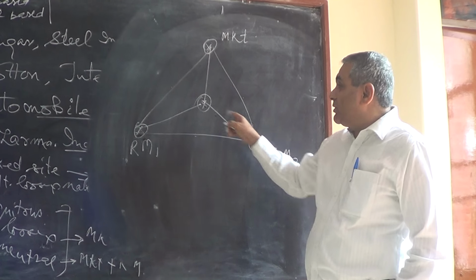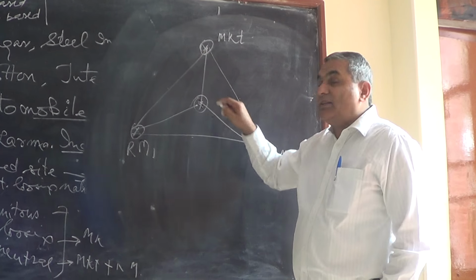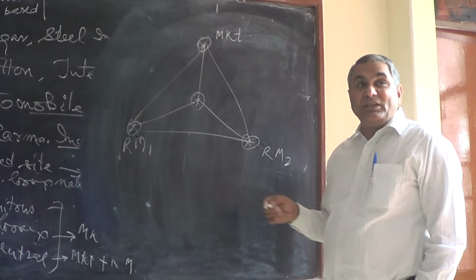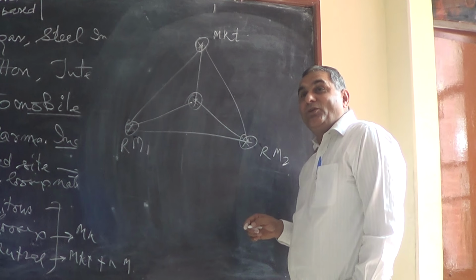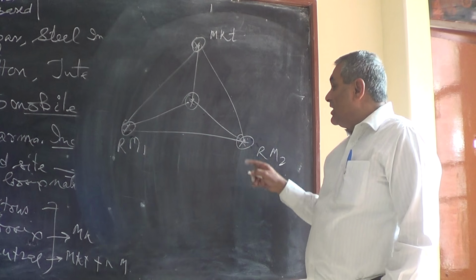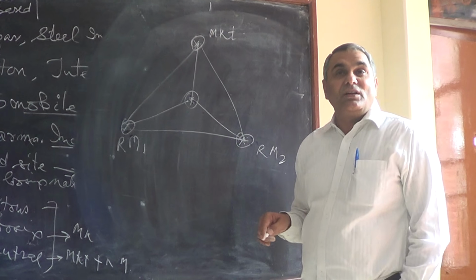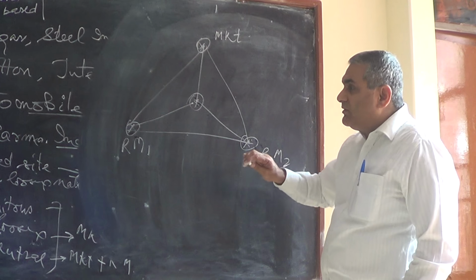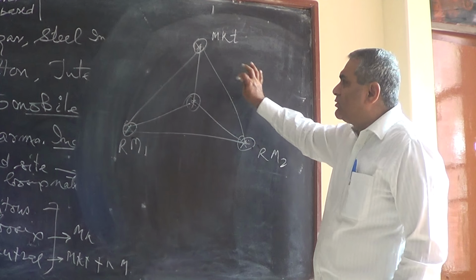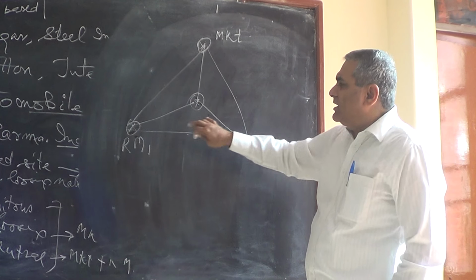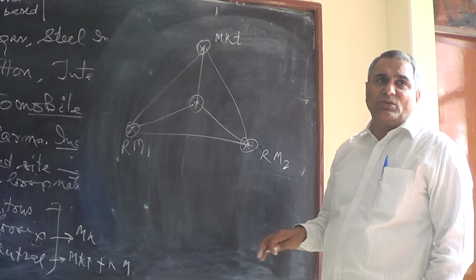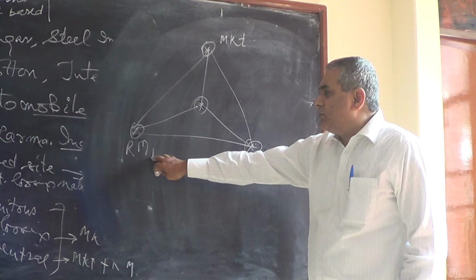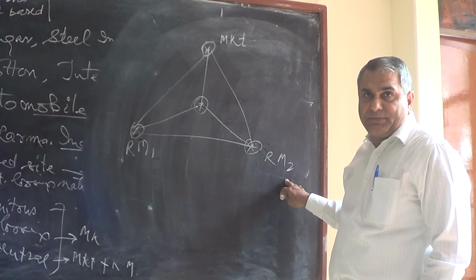So it is at equal distance, and this is the central location. So Jamshedji Tata was very precise and calculative about the locational pattern of his industry. So this is the triangular model of industrial location. I hope I gave you the broad view. This is the best location for the industry when both the raw materials are of weight losing nature.